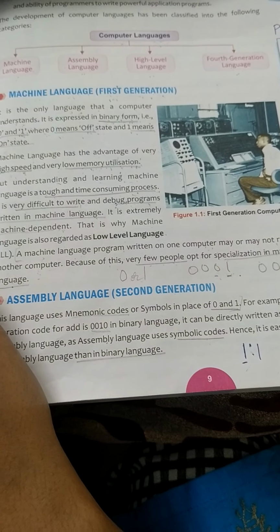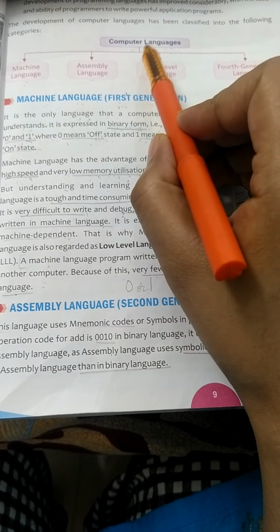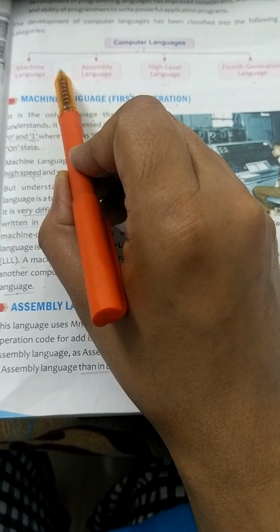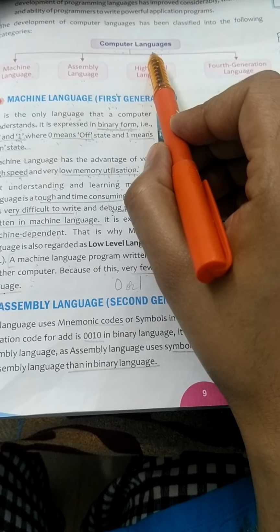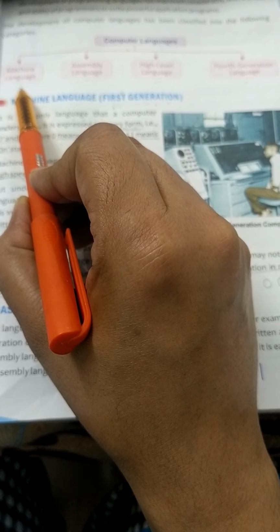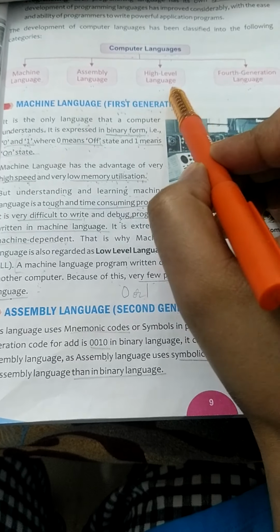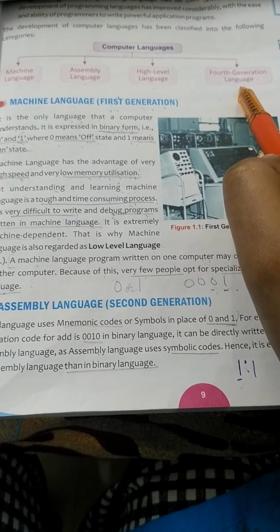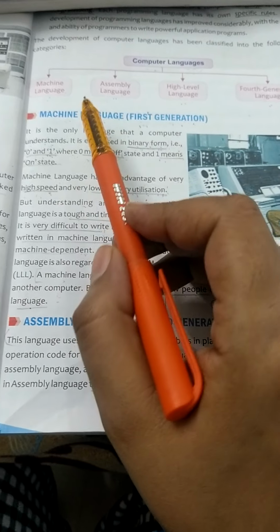Good morning, students. Today we will continue the topic computer languages and its classification. Computer languages have been classified into 4 categories. First is machine language, second assembly language, third high level language, and fourth generation language. First we will study machine language.